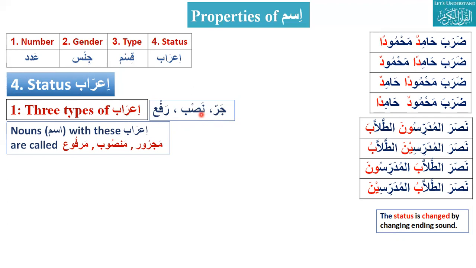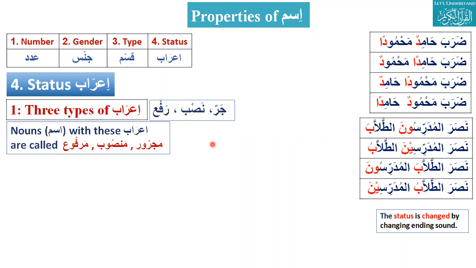So Nasab is normally Zabar, Jar is Zair, Rafa is Pesh. First thing we should be very clear: Arab means you put this Nasab, Jar, Rafa, Zabar, Zair and Pesh. Also there is Fatha, Kasra and Dhamma. They are very important. They change the status of ism.